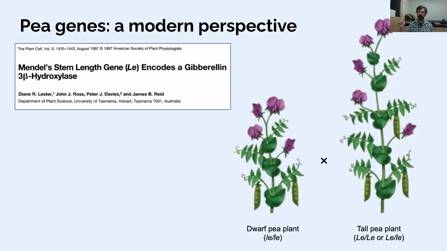So signaling growth, there's a genetic difference, and that causes this tall and short variation in the pea plants. And we know a lot more about the reasons why this single gene should cause plants to be tall or short, way more than Mendel ever could figure out.